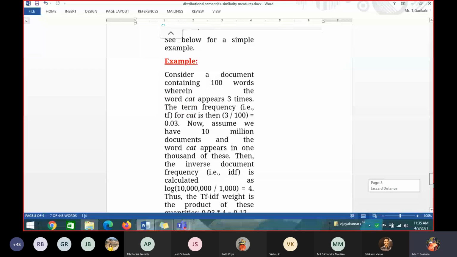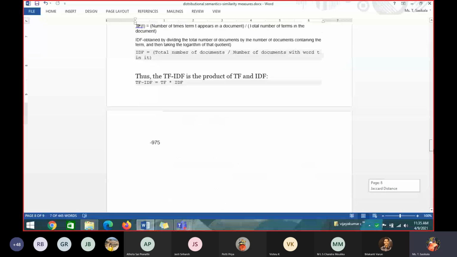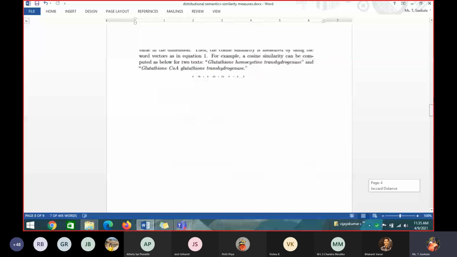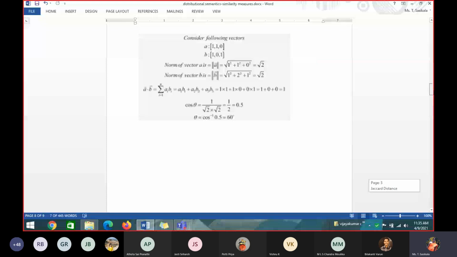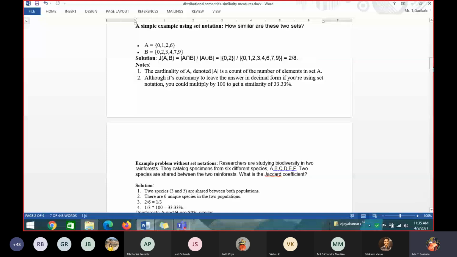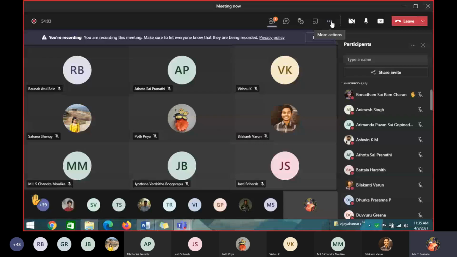Okay, so we have seen today Dice coefficient, Jaccard coefficient, overlap coefficient, cosine measure, and the TF, IDF measure. The remaining things we will see in next week's class. Okay. Is that fine? I think it is 11:35.